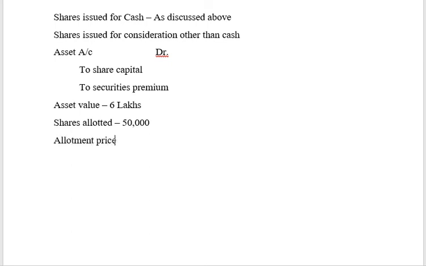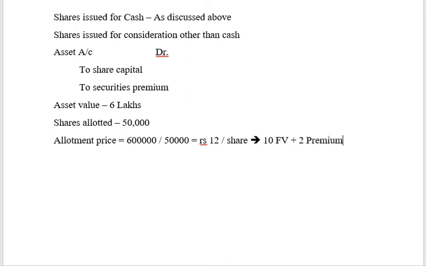Allotment price is equal to 6 lakhs divided by 50,000, which will give you 12 rupees per share, right? 12 rupees per share, or in other words, 10 rupees face value plus 2 rupees premium.